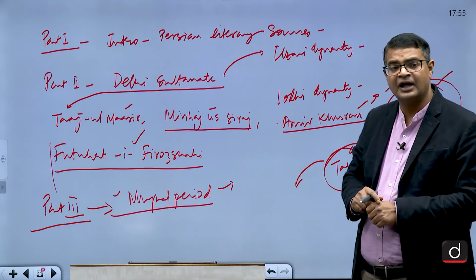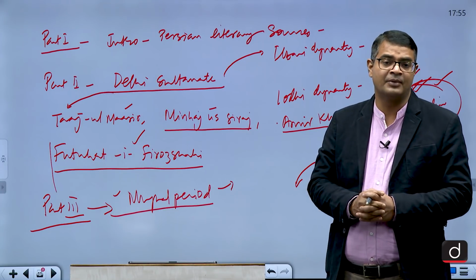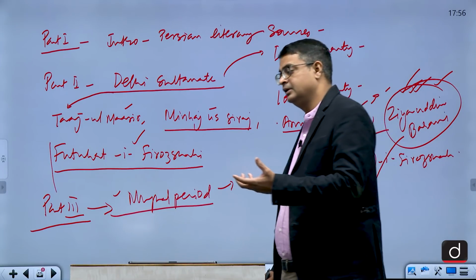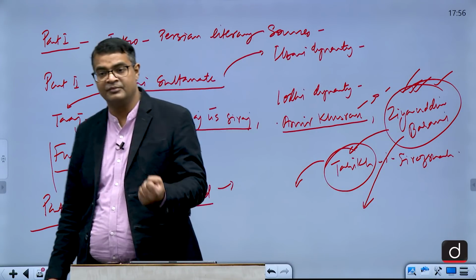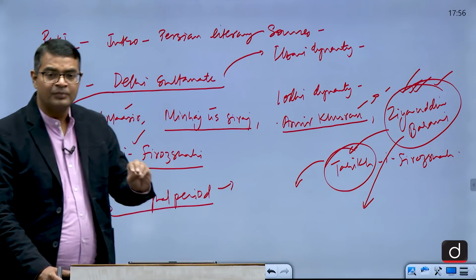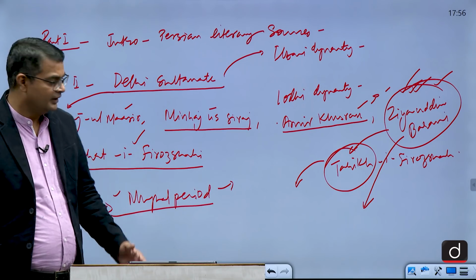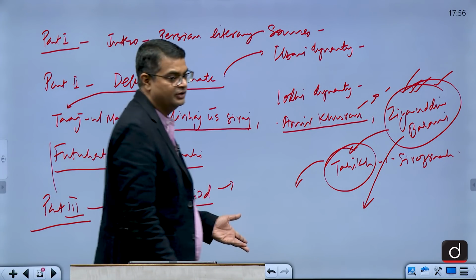Then during the time of Humayun, Humayun Nama, written by Gulbadan Begum, describes the condition of women in the haram. Minute descriptions were given there. The importance of women. Later in the time of Akbar, Abul Fazl you have to write.